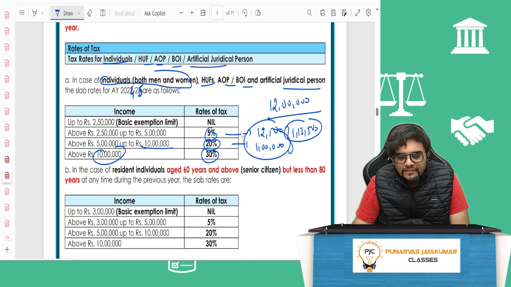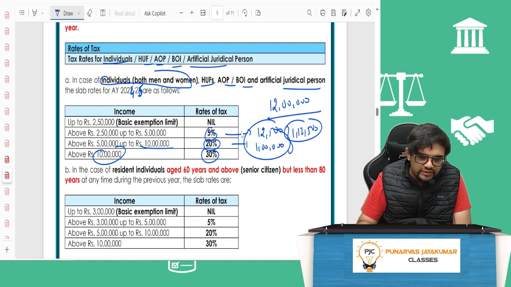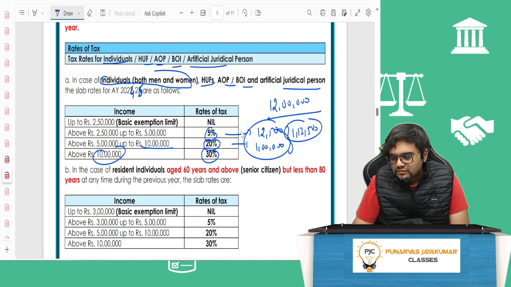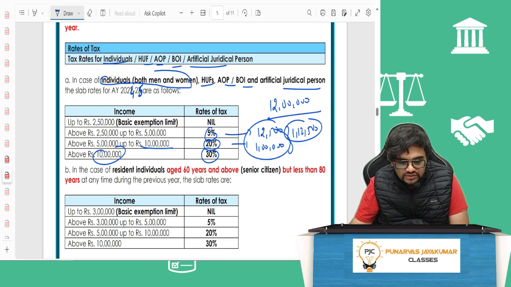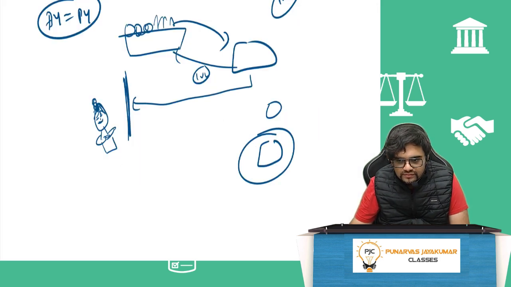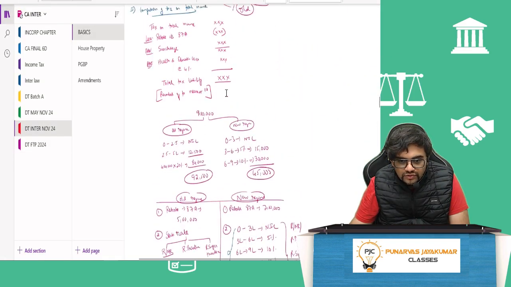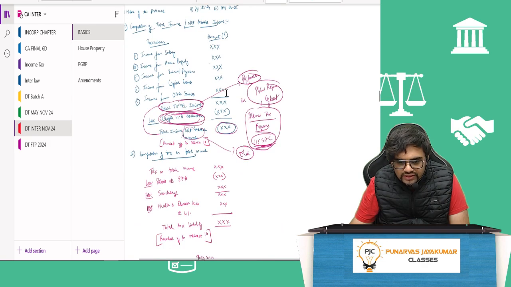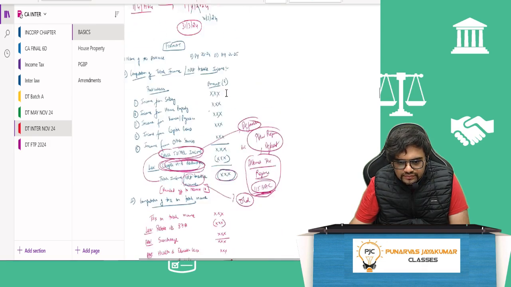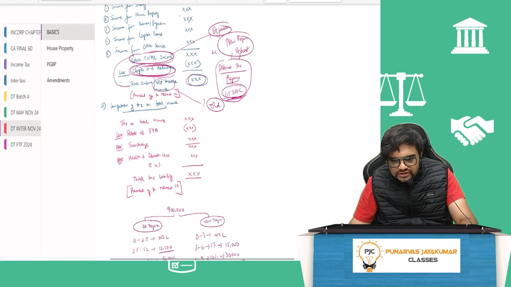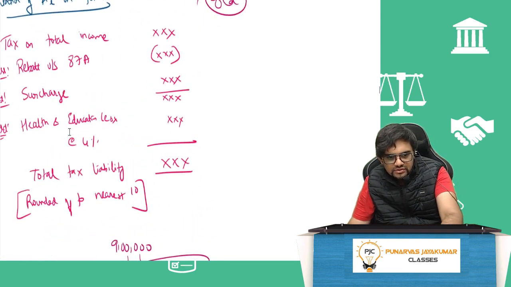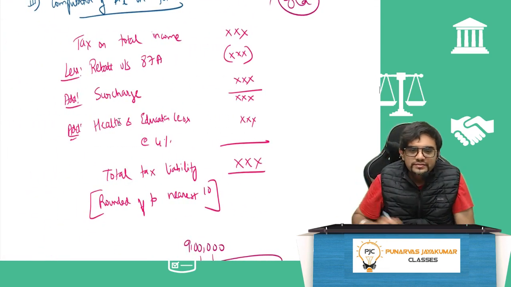Right? Then apart from that, you need to add education cess, surcharge, etc. So generally, what would be the entire structure? Let's see the structure. I'll just take you to the Inter portions because you would have written the structure there, but I'll just show you that. Very simple. This would be the structure, guys, just for your knowledge. If you want, you can write it down, otherwise leave it.